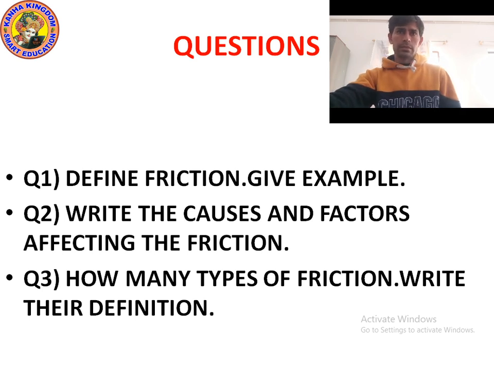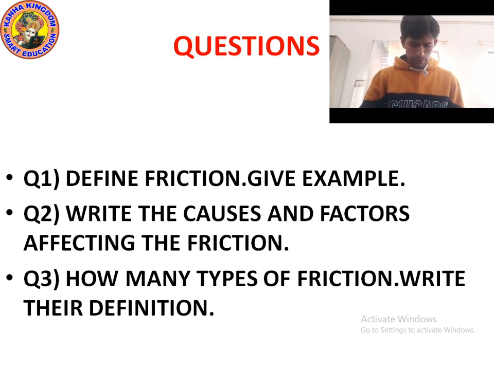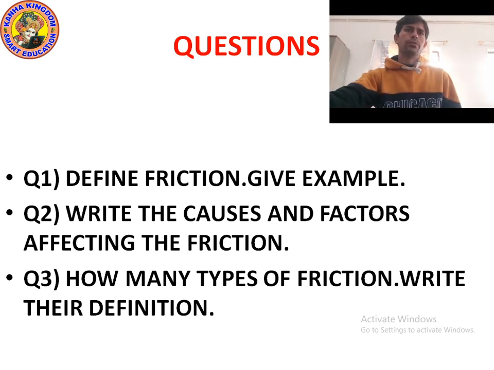Okay kids, it's time to ask questions from you. So question number 1 is: define friction, give example. Yes, define friction and give example. So what is friction?